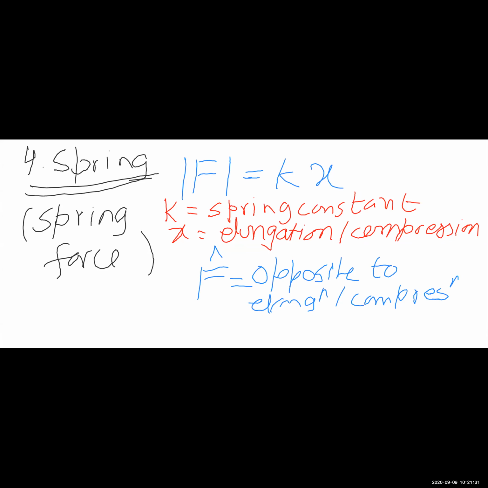However, it is important for you to remember that the spring is an object which applies a force for which the magnitude is kx and the direction is opposite to the elongation or compression. In fact, it is opposite to x, and therefore you will find that the force due to a spring is often written as minus kx.